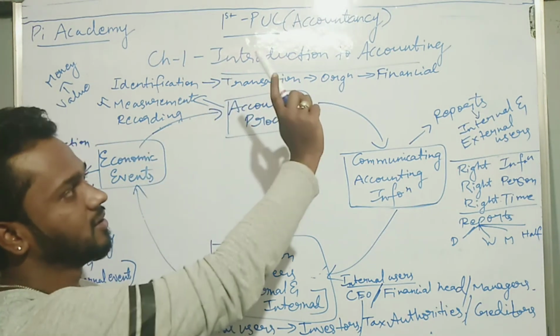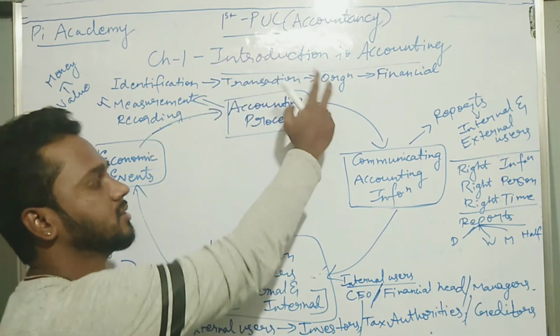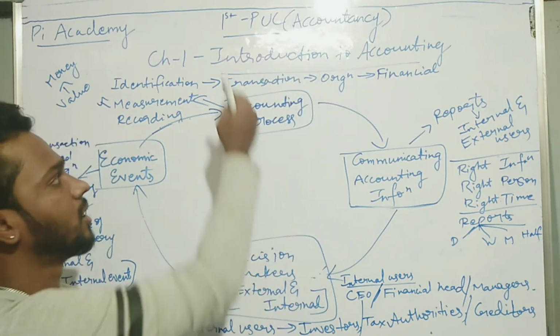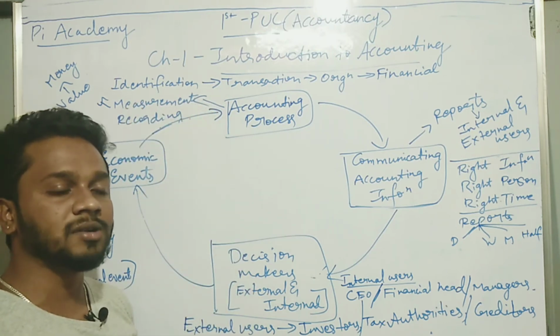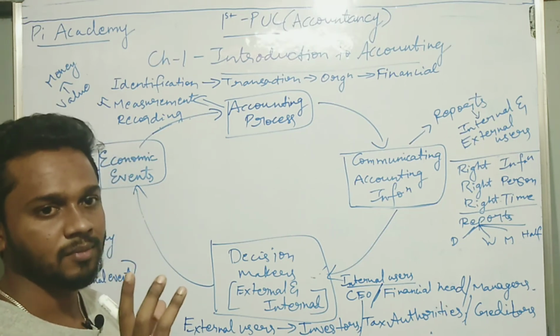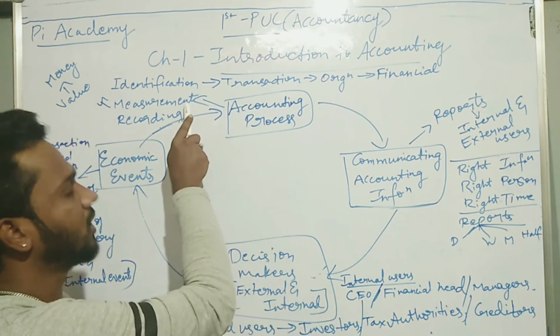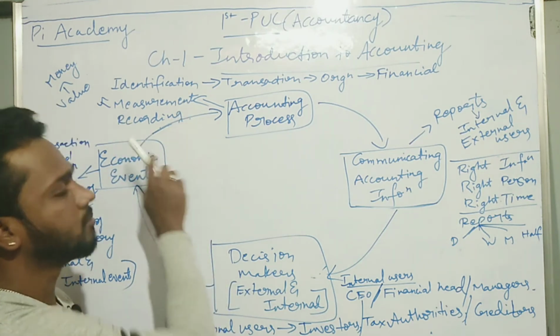Once you identify that these two conditions are met, that this is in terms of money, and this is something related to the organization, you come to the next step, that is measurement. Now you should be able to evaluate, you should be able to calculate that event in terms of money. Okay, so again you will measure that event in terms of money, and once you measure it, you will record it in the books.